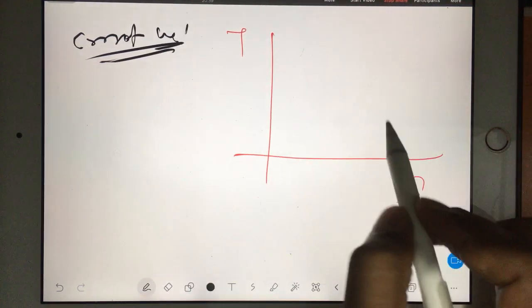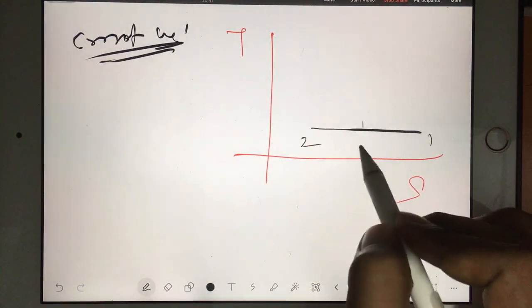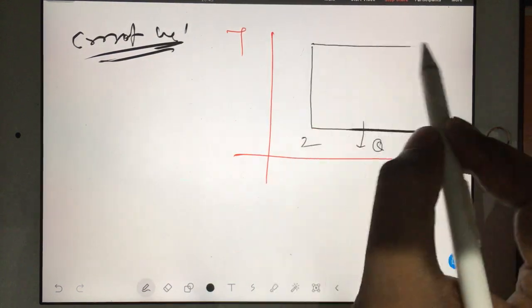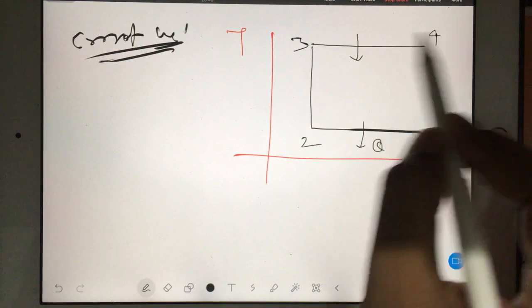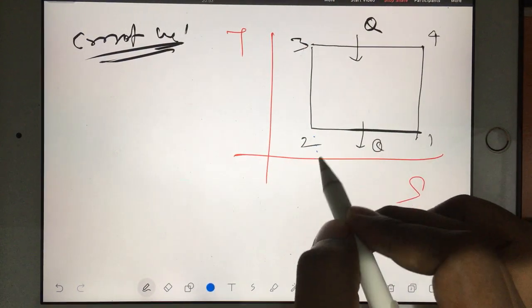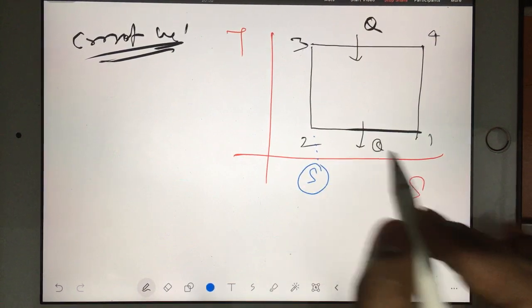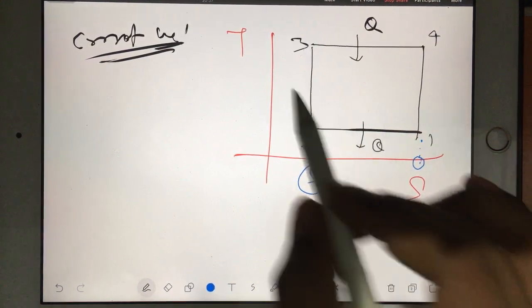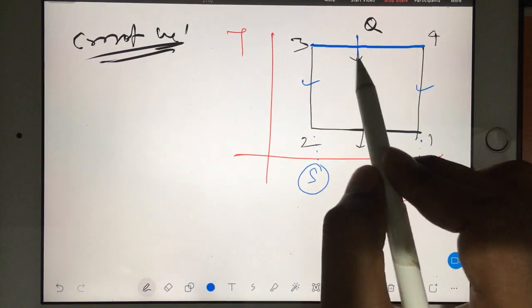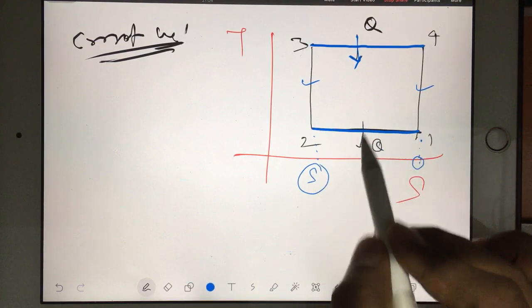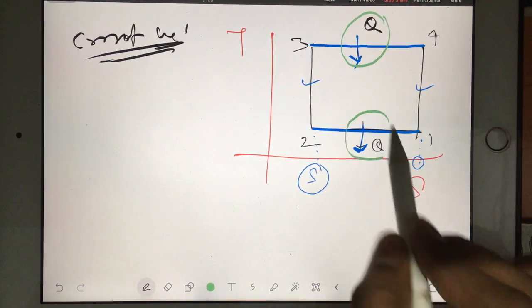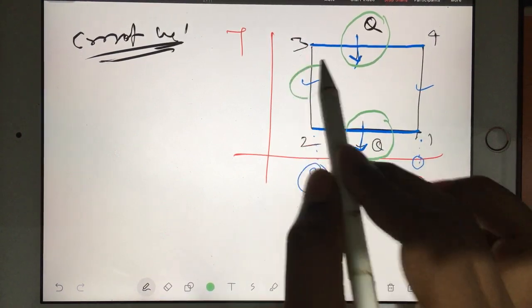It looks like this: 1 to 2 heat rejection, and then 2 to 3, then 3 to 4 you have heat addition, and then 4 to 1 again. So you can see here, this is entropy constant. This is entropy constant. I mean this process and this process, entropy constant. But here your temperature is constant, heat addition. Here your temperature is constant, heat rejection. So how will you give the name? Isothermal heat addition, isothermal heat rejection.